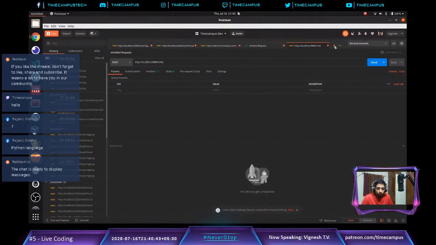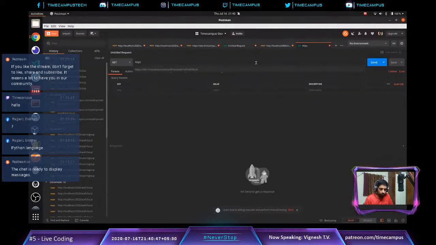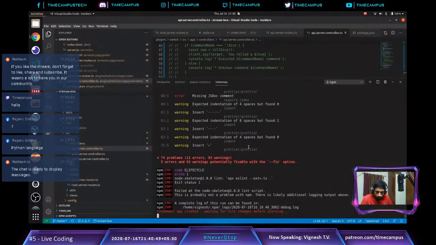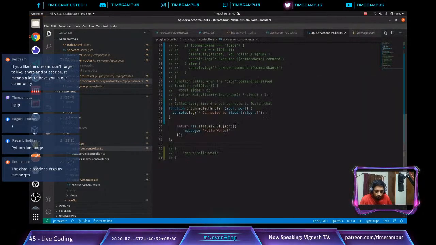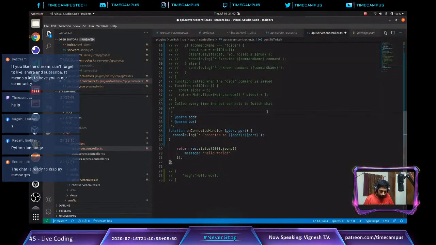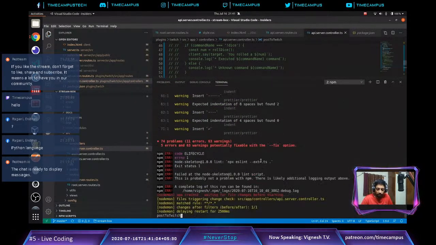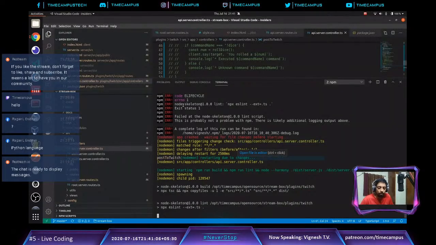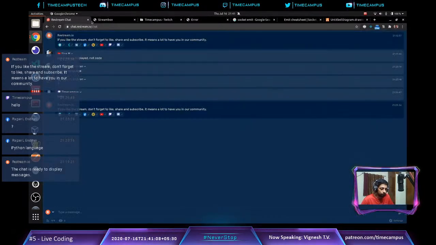I want to basically use HTTP. The next error is missing JSDoc comment in line number 60. Don't worry about this junk code. Once it works, I will remove the unwanted code and explain to you how it works.